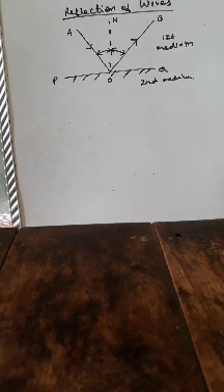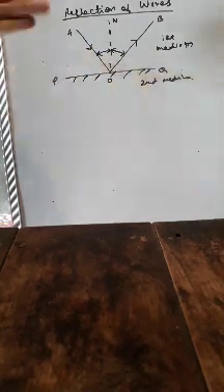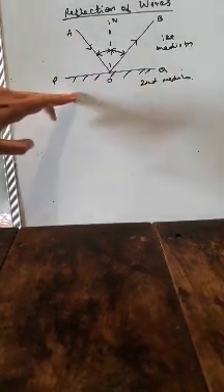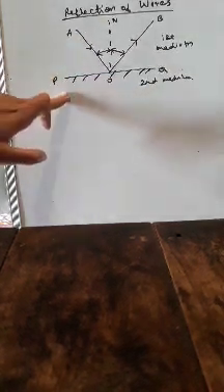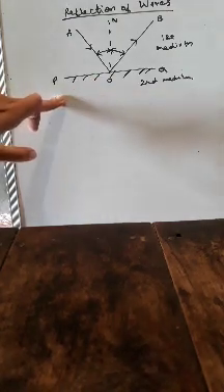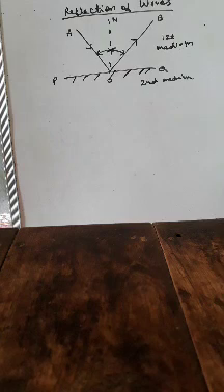If the incident wave or ray falls on a hard surface, imagine that POQ is your interface or surface and it is very hard. Then what will happen?